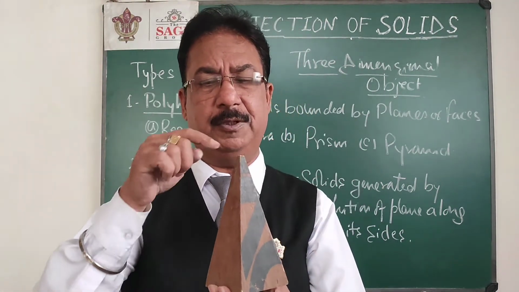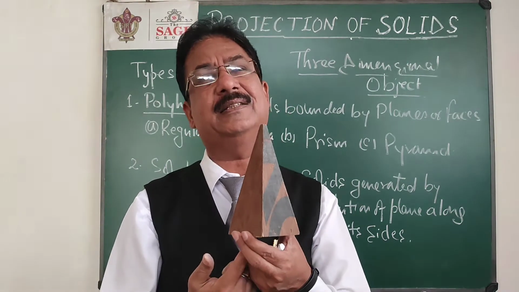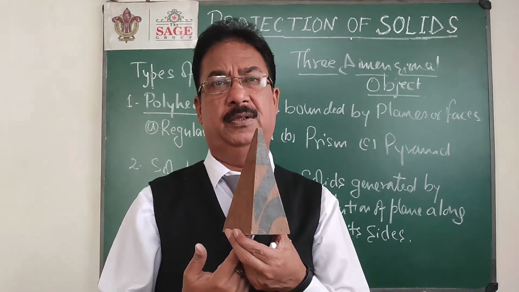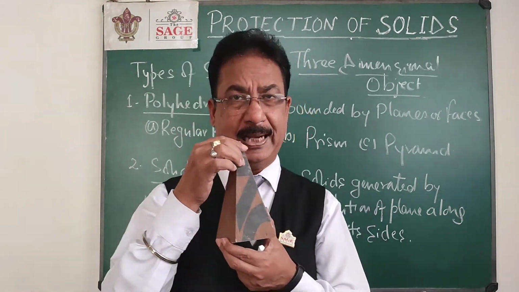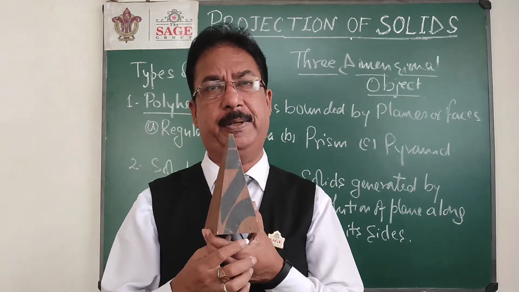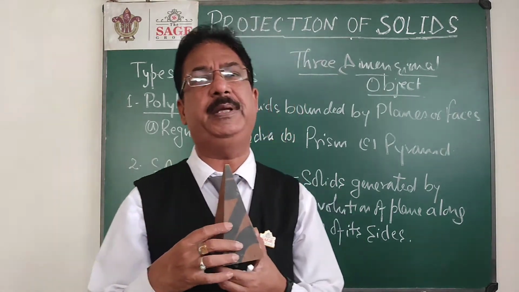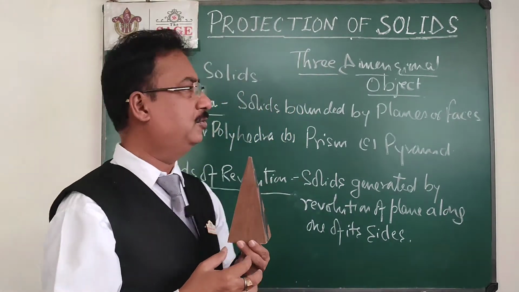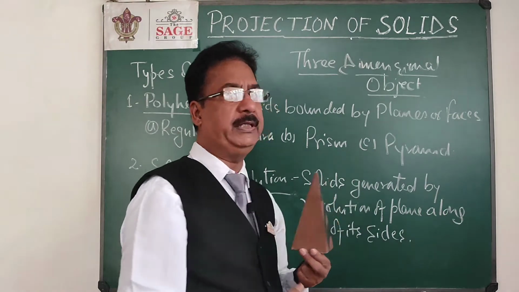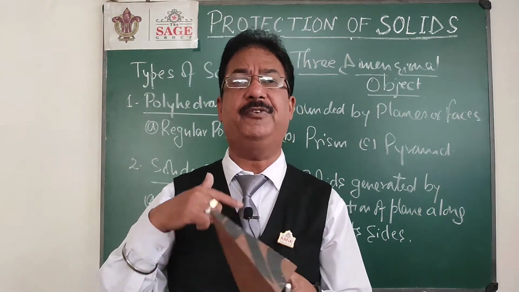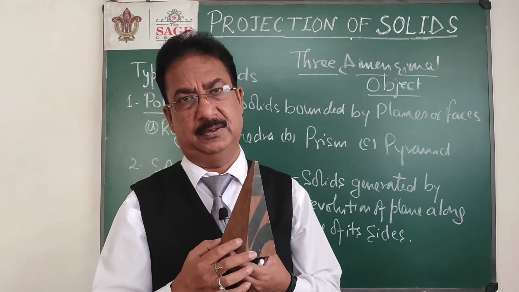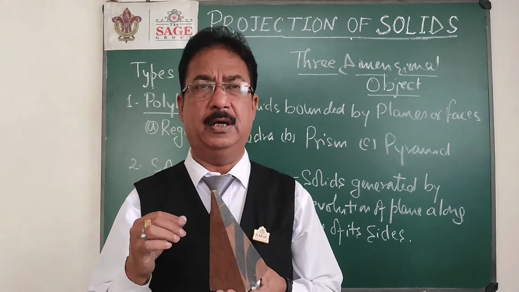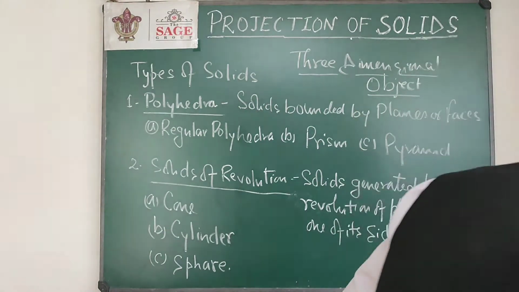And again one of the important terms is the axis. The axis of this solid is the line passing through the apex and the center of the base. When the axis is perpendicular to the base, that is known as a right solid. In the case of a pyramid, it has one base and a number of faces, and all those faces are isosceles triangles. So by default I am going to draw a right and regular pyramid.